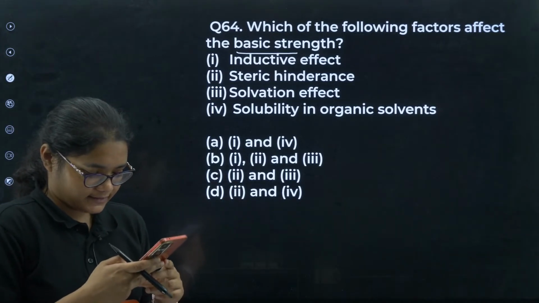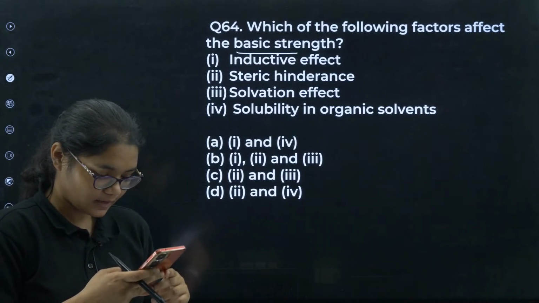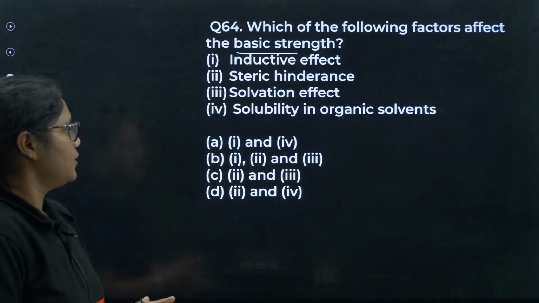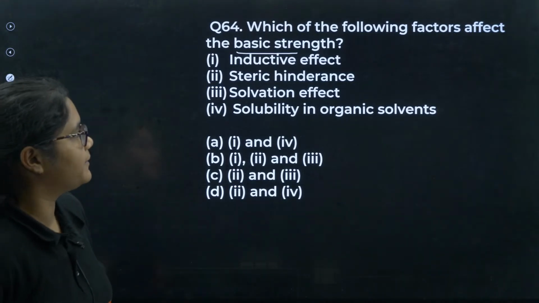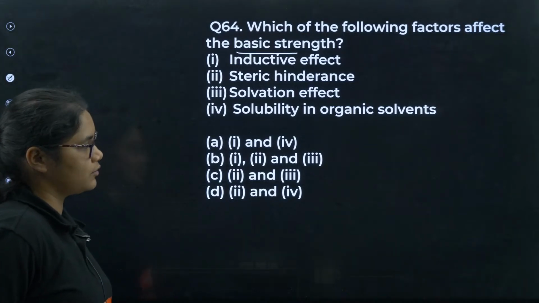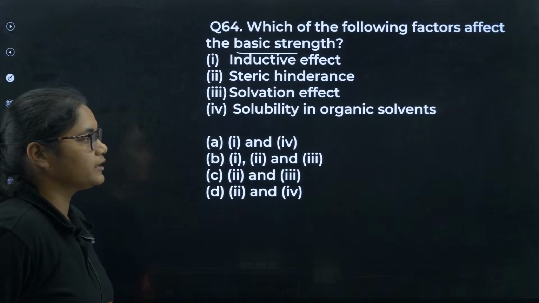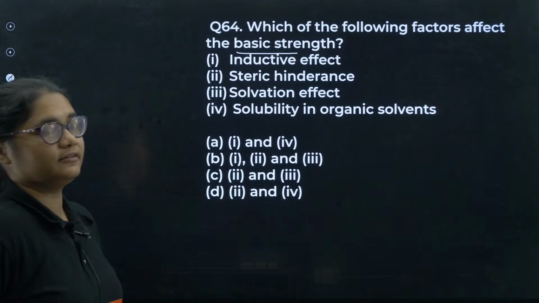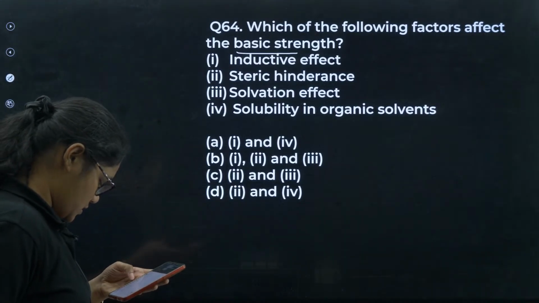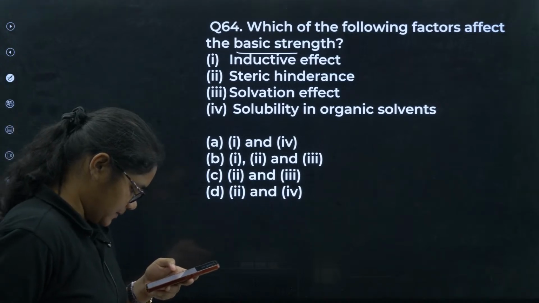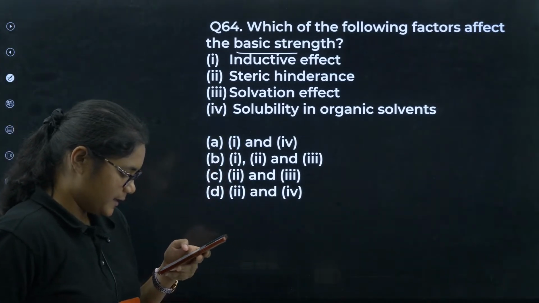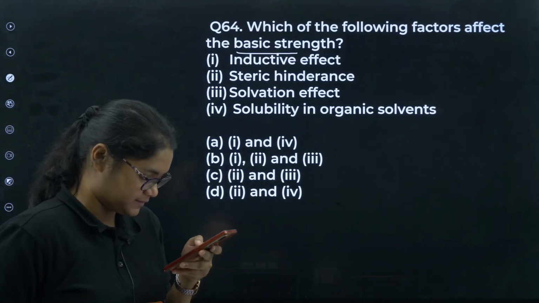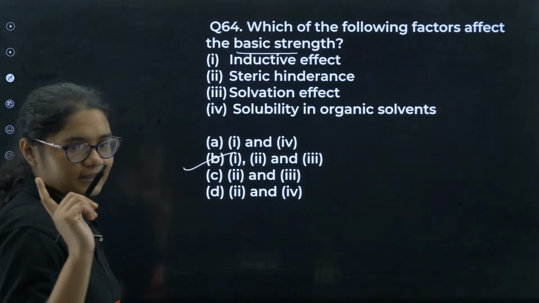Okay. Next, let's see. What will be the factors affecting the basic strength? Inductive effect, steric hindrance, solvation effect, solubility in organic solvents. You have options 1 and 4, 1, 2 and 3, 2 and 3 and 2 and 4. Thank you Pradeep, thank you. Yes, Manthan B, 64B. Yes, so I have got here so many 64 have been answered. 1, 2 and 3 is the correct answer.